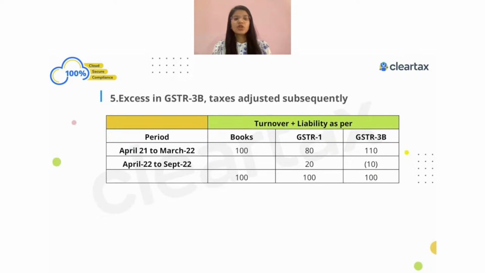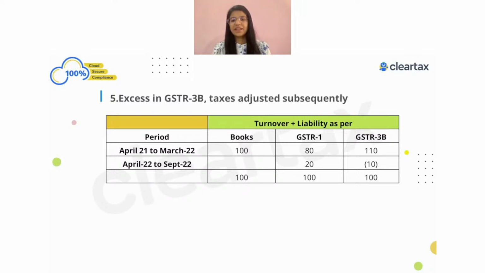Let's talk about another example. This is the negative adjustment which I was referring to. Here what happened is that in 3B you paid 110, then you realized your mistake and adjusted it in the next financial year. So you have adjusted 10 rupees in the next financial year. Again the same question: in which table are you going to show this liability?